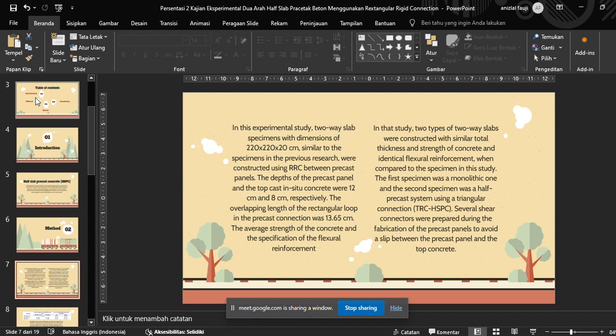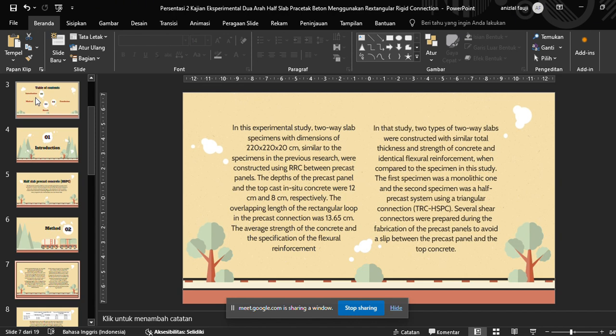In this experimental study, two-way slab specimens with a dimension of 220 by 220 centimeters, similar to the specimen in the previous research, were constructed using precast panels.